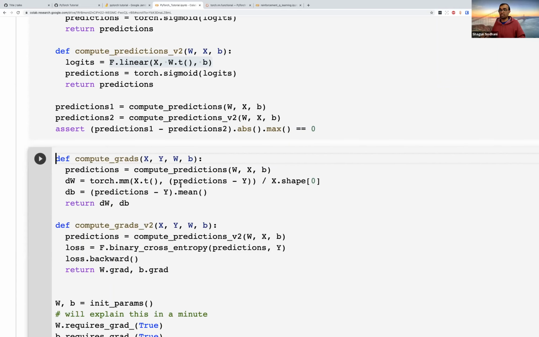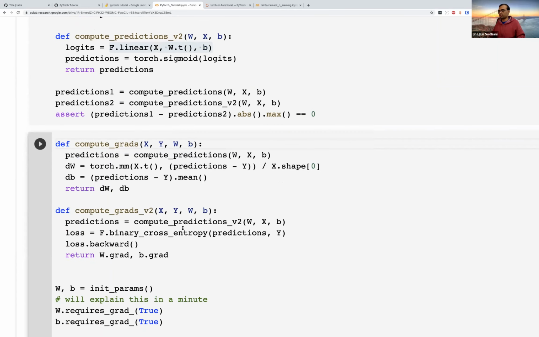I think the piece that we are going to look at now is the most annoying piece, and it's the piece where PyTorch becomes extremely useful. What we were doing in this piece was computing the gradients. So we had the predictions, then we got the formula for the gradients manually, and then we were computing the gradients. And all this is now replaced by you compute a loss and you do a loss dot backward. And this is immensely useful because the formula that I've written here for DW and DV is specifically tied to this compute prediction method.